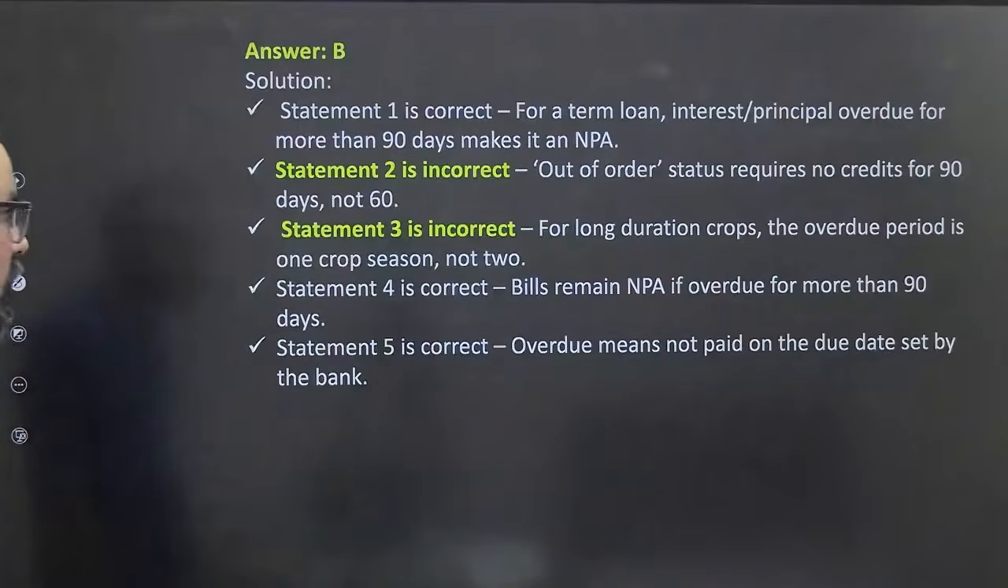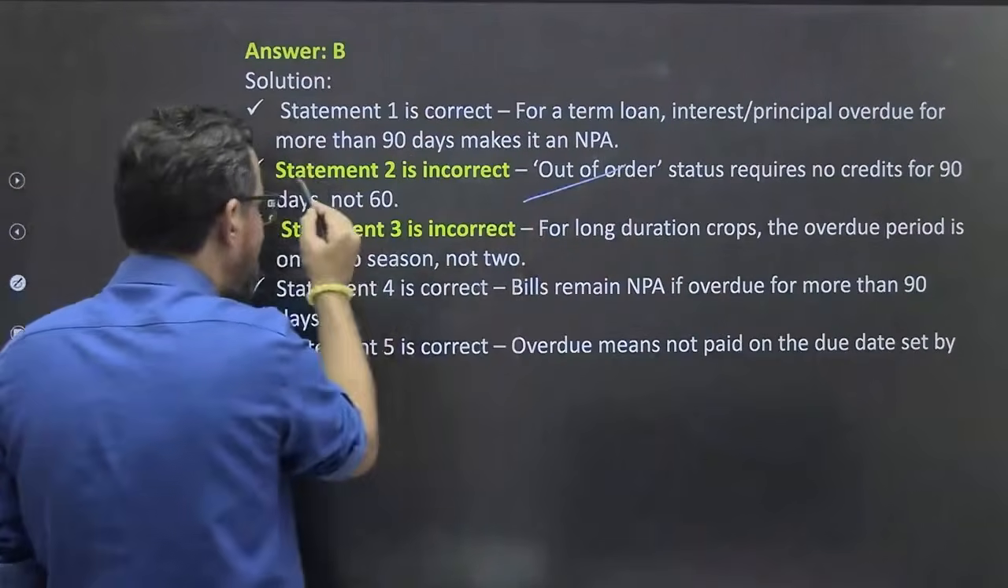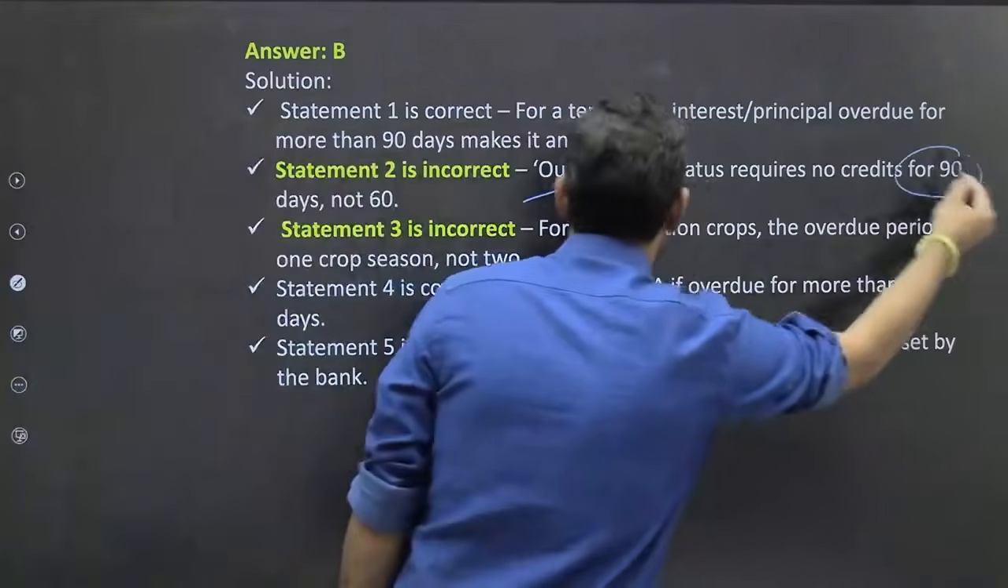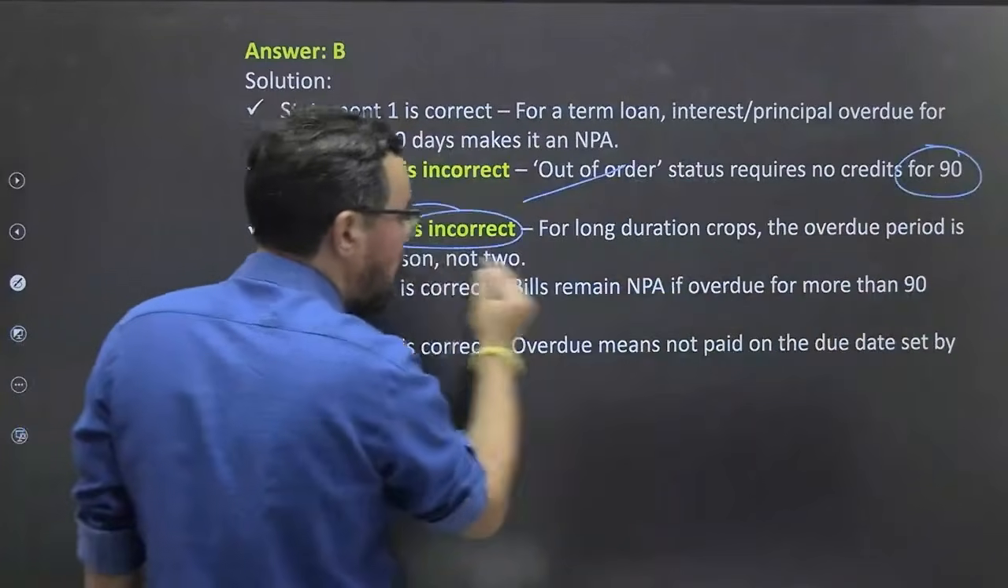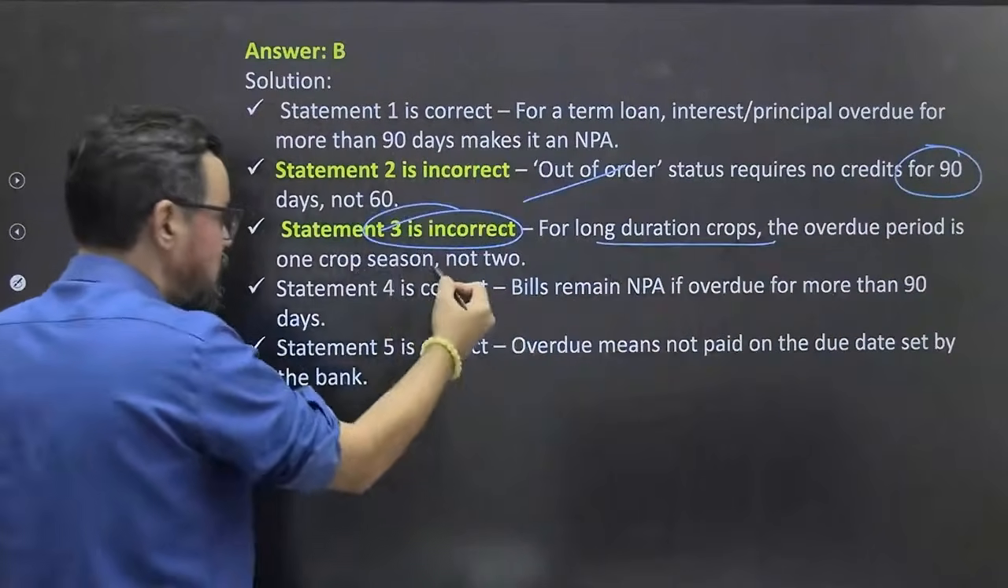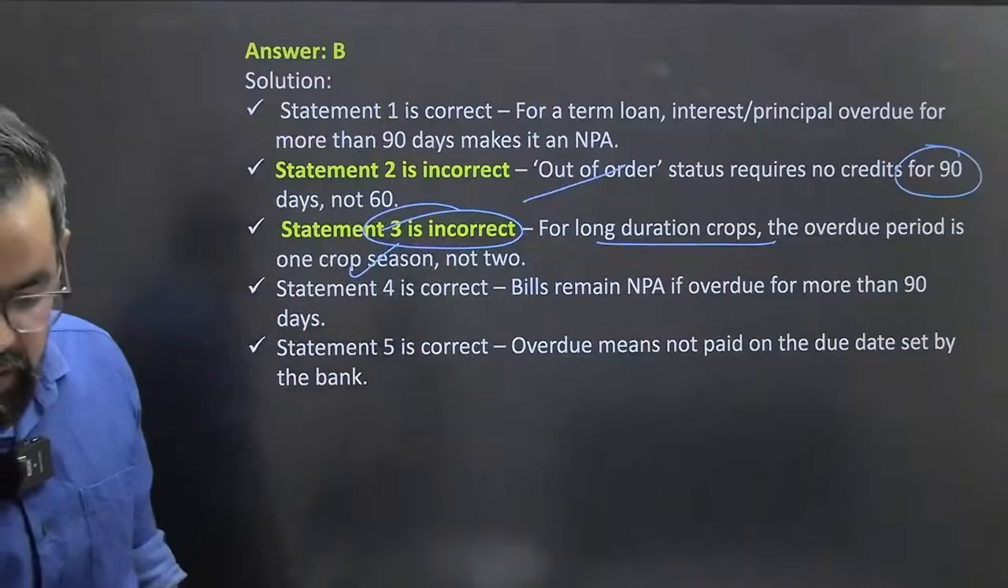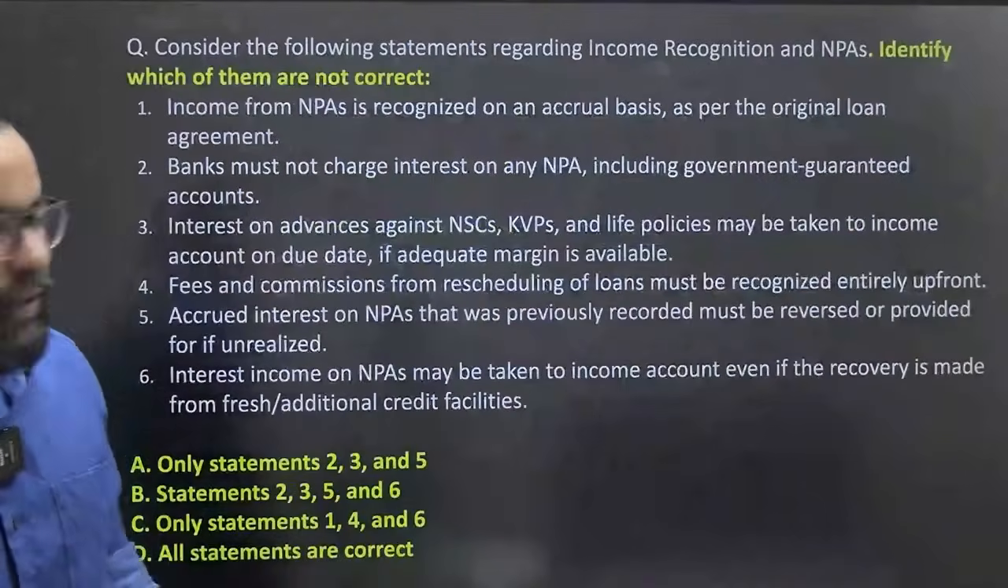So for out of order again we have 90 days, not 60 days. And the third one, long duration crop is 1 season, and for short term crop it is 2 seasons. So that is the one basic one, very basic one.